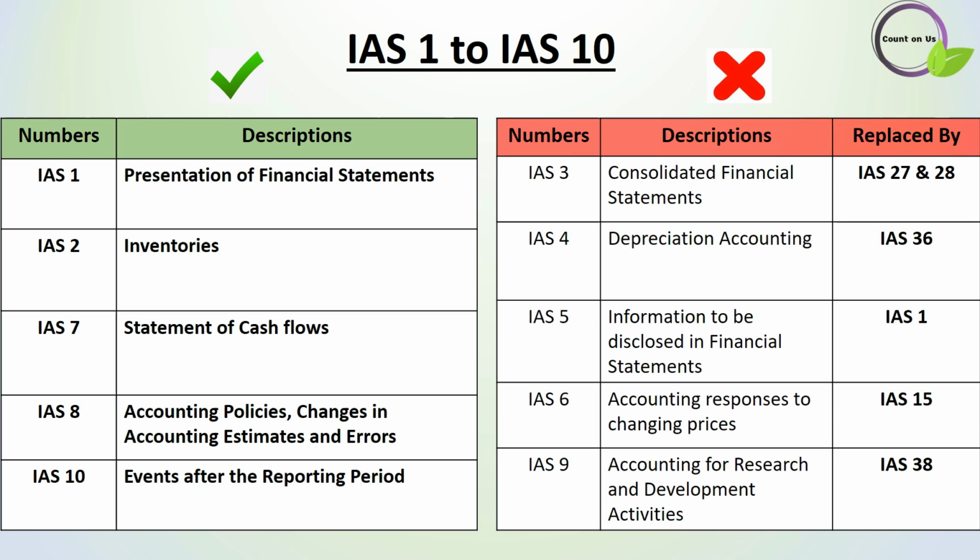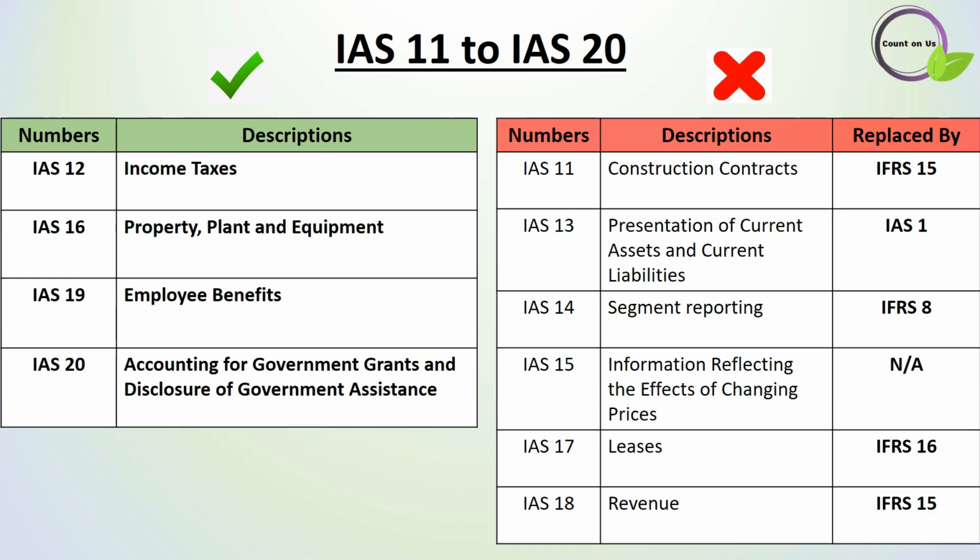But IAS 9 was fully withdrawn and replaced by IAS 38, which discusses intangible assets. IAS 10 is under applicable standards. So in short, from IAS 1 to 10, we have only 5 applicable accounting standards: IAS 1, 2, 7, 8 and 10.